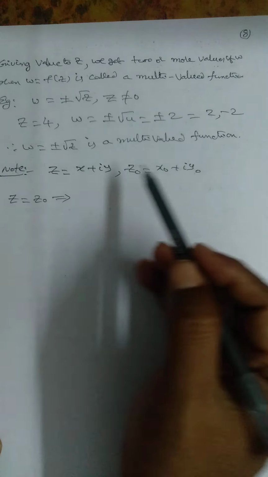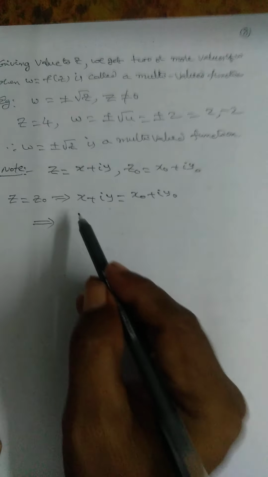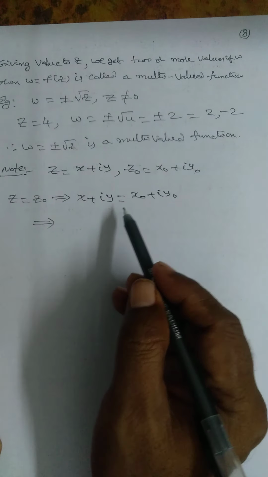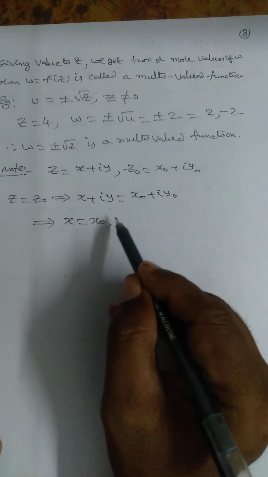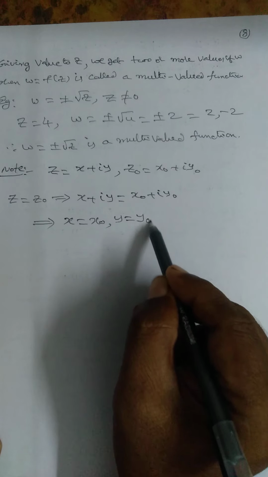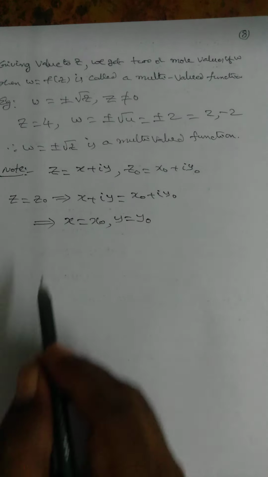Two complex numbers are equal means the real parts are equal, the imaginary parts are equal. So x is equal to x naught, y is equal to y naught.